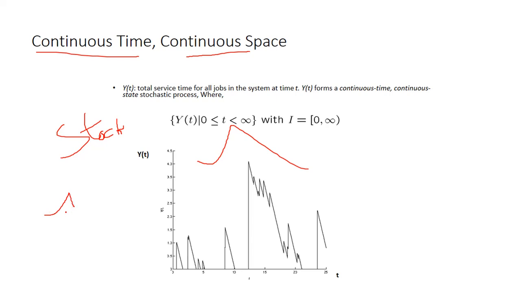Every second, here time is continuous. Time is changing every second, and price is also changing every second. Both are continuous variables, so we can say it is continuous: time is continuous and space is also continuous. These four are the classifications of stochastic process.